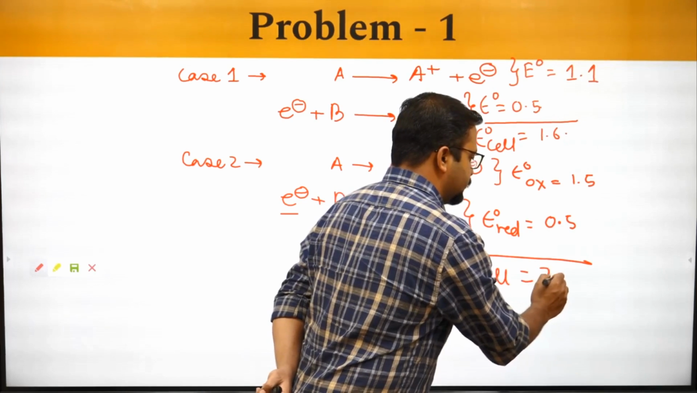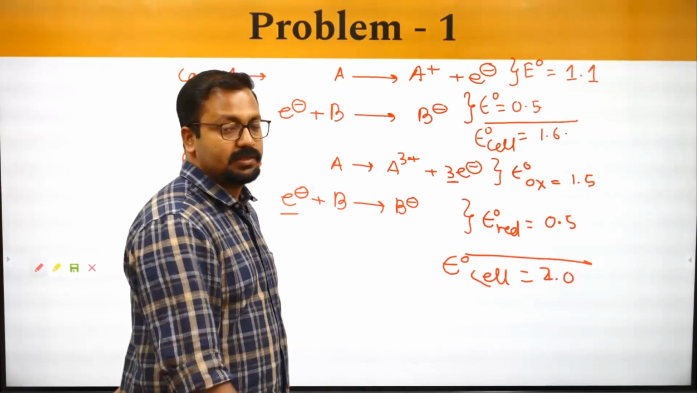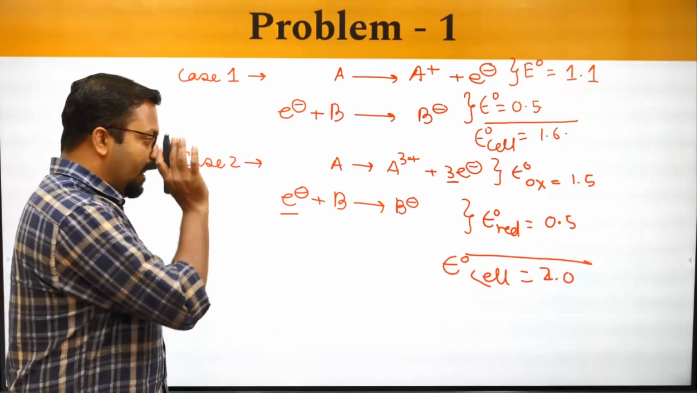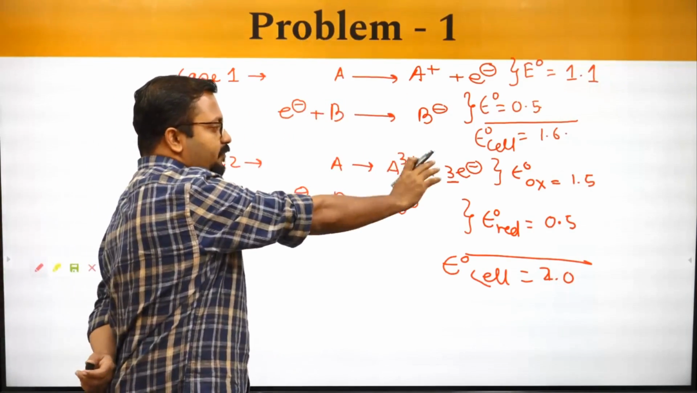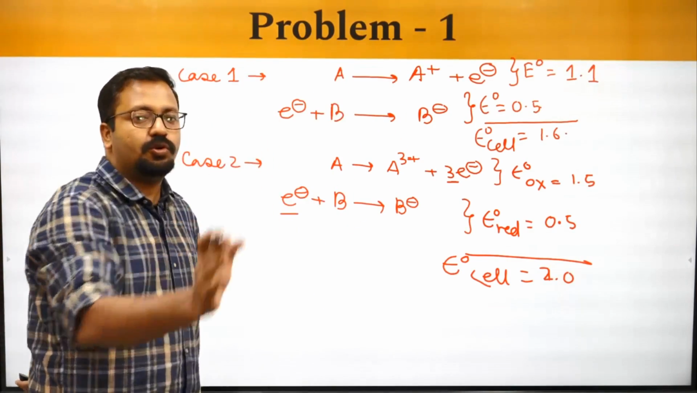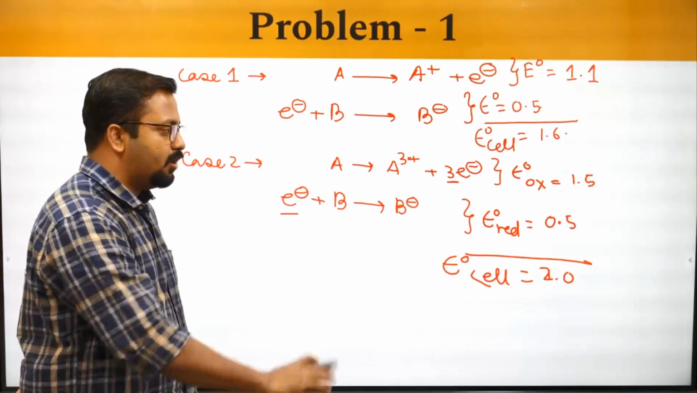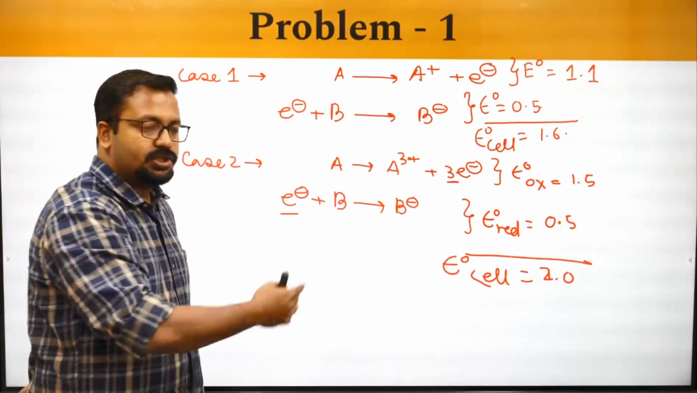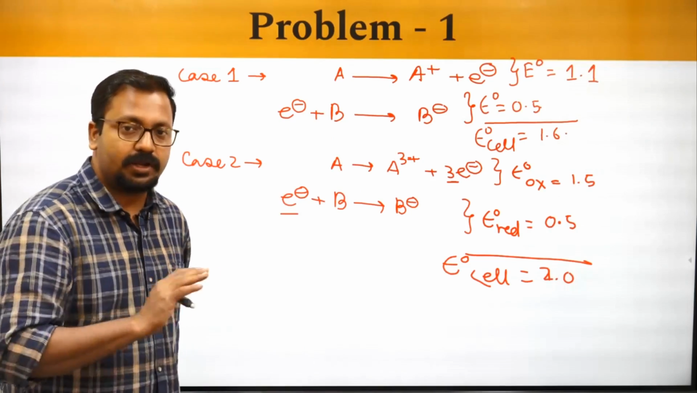That will be your answer. If it is unequal number of electrons or equal number of electrons, do not worry about that. Add the half cell potentials or oxidation reduction potentials.